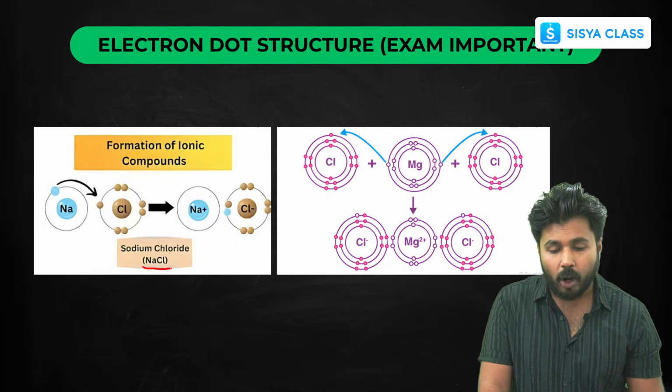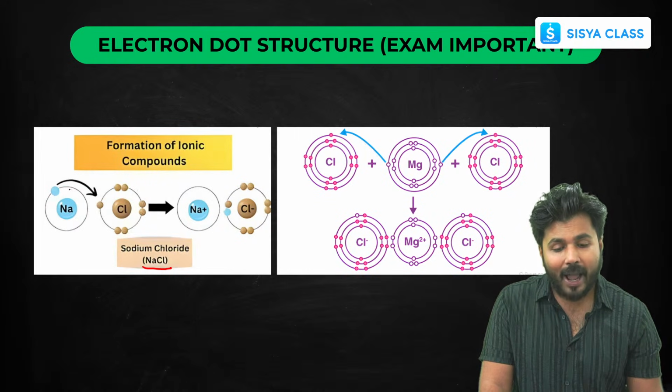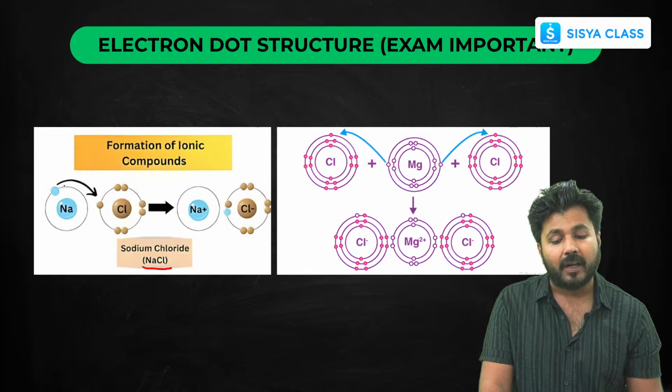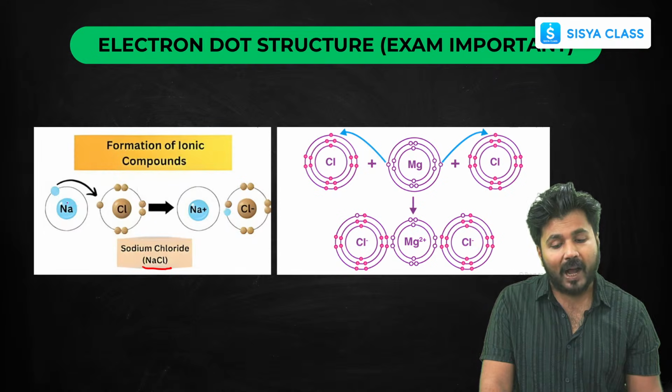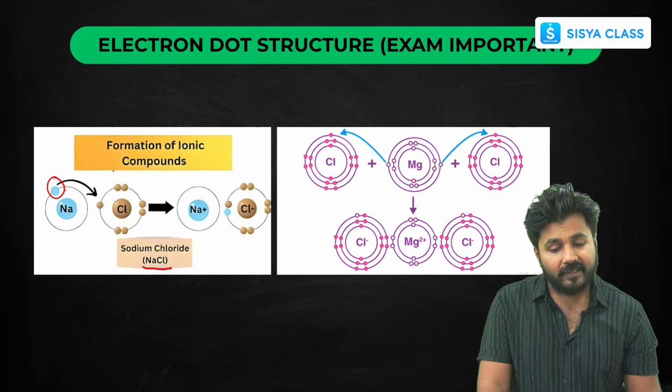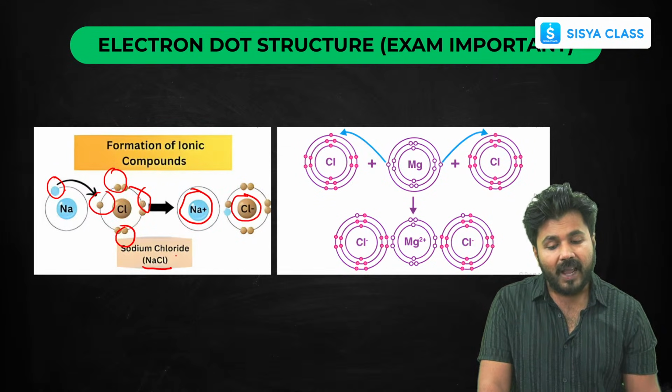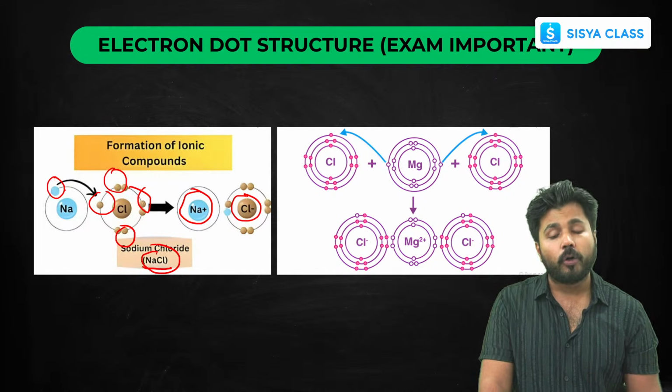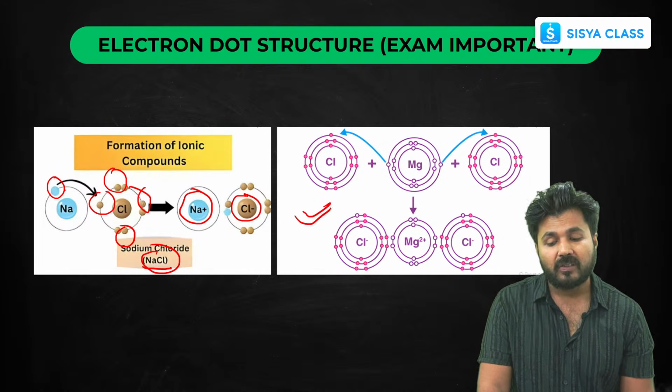As you can see how I have drawn NaCl. I have just drawn the outermost shell. You can also draw it like this, the outermost shell, where sodium has 1 electron and chlorine has 7. So this 1 electron will be transferred. Now it is left with Na plus, and Cl minus, and that is how NaCl forms. Or you can draw it like this also. This is a detailed one.